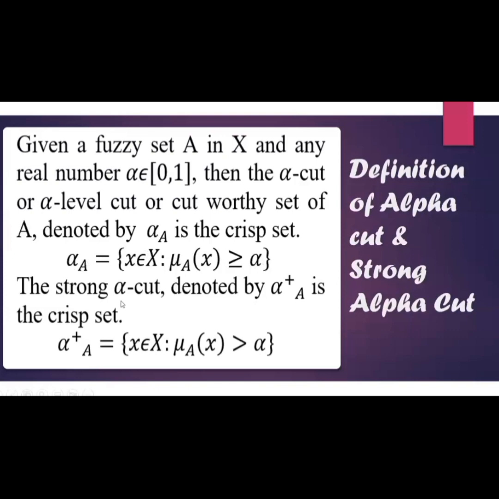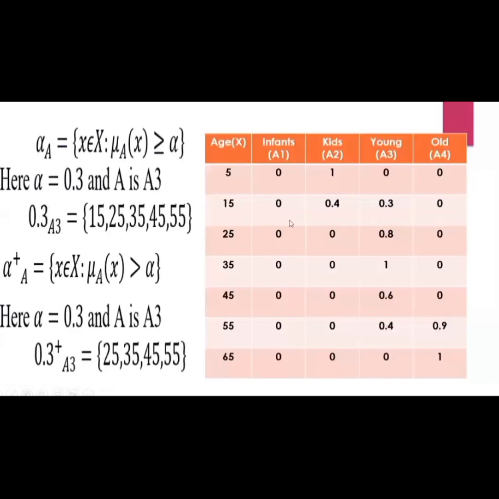of alpha cut. And coming to strong alpha cut, the strong alpha cut, denoted by alpha plus A, is the crisp set. That means alpha plus A is equal to x belongs to X such that mu A of x is strictly greater than alpha. This is the definition of alpha cut and strong alpha cut.